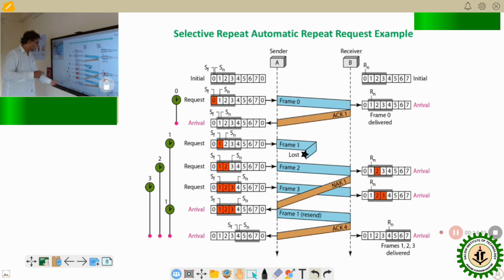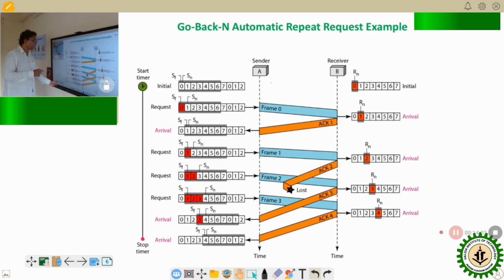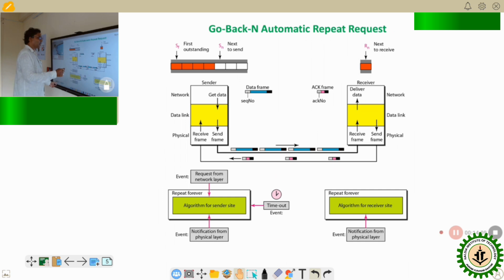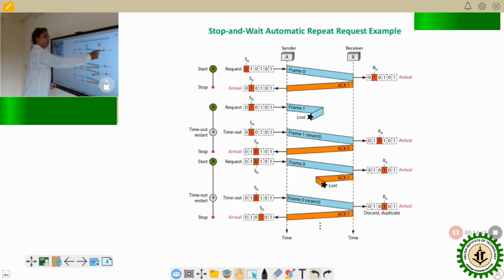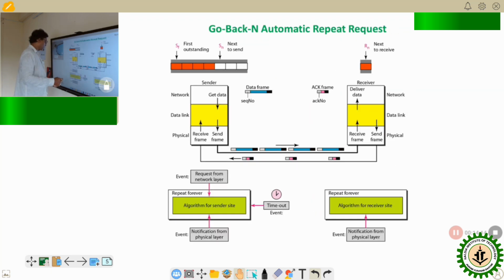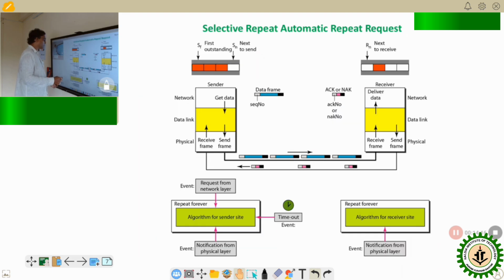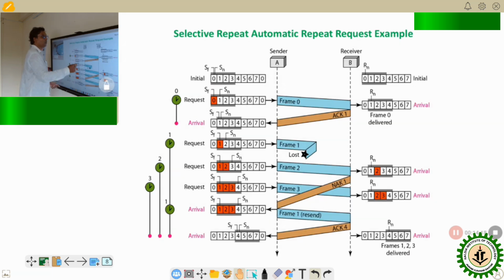In the previous cases, I'm going back: in stop and wait, the window is of only 1 in the receiver, and in go back N as well. But in selective repeat request, the window size is increased. Now what is the advantage of that?